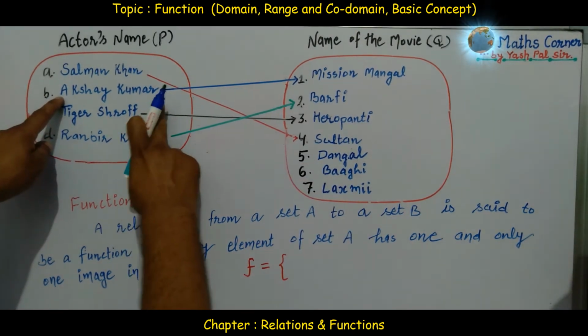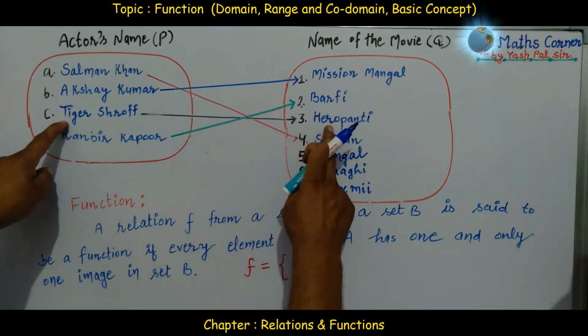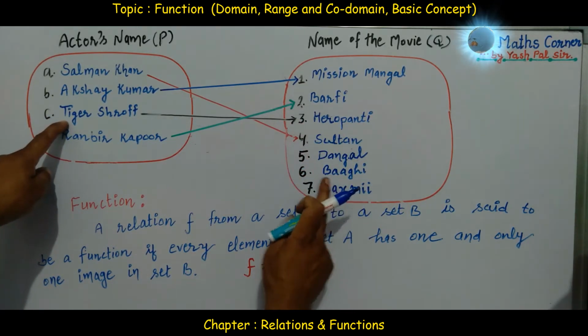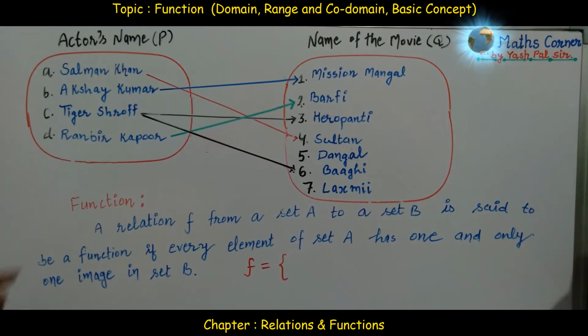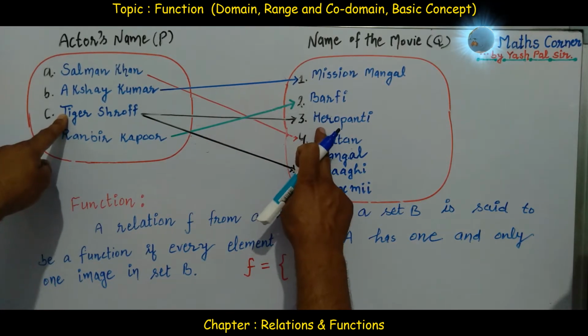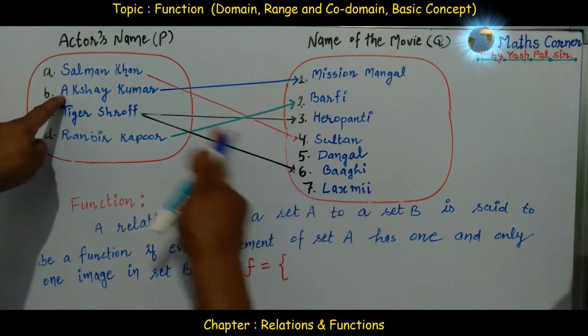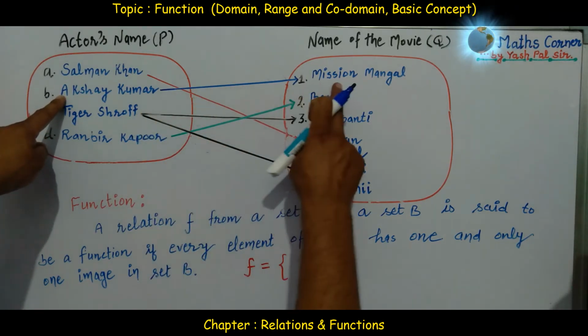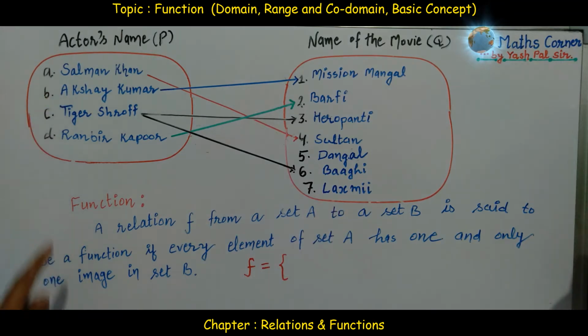Akshay Kumar filmed in Mission Mangal. Tiger Shroff worked in Heropanti as well as the Baaghi film. So Tiger Shroff worked in two movies, Heropanti as well as Baaghi. Akshay Kumar also worked in two movies: one is Mission Mangal as well as Lakshmi.